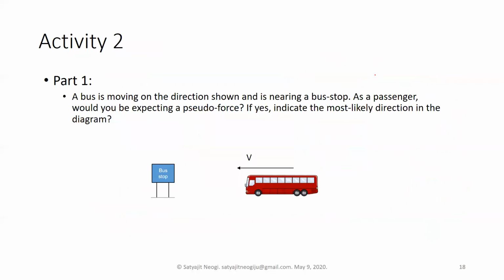Okay, so there is activity 2. Again, we have discussed this multiple times. A bus is moving in the direction of nearing a bus stop. As a passenger, would you be expecting a pseudo force? If it is nearing a bus stop, it is more likely to brake. So the acceleration is in this direction. And if you are a passenger inside, then in which direction will you be anticipating the pseudo force? You have to draw the direction of the pseudo force in this direction or this direction. Use the previous concepts, then indicate the most likely direction.